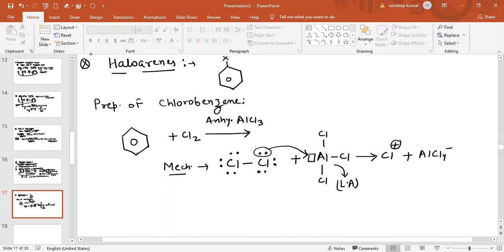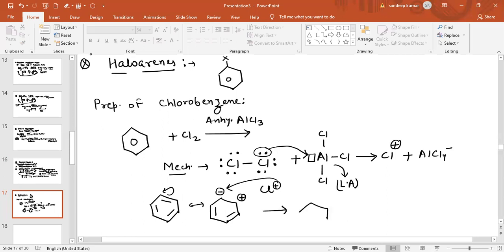Now you can see one of the pi bonds of benzene will break for a short time. There is a pi bond, there is also a pi bond, and there is also a pi bond. With the pi bond broken at this position, in the short-lived structure there is a negative charge on this carbon atom and a positive charge on this carbon atom.